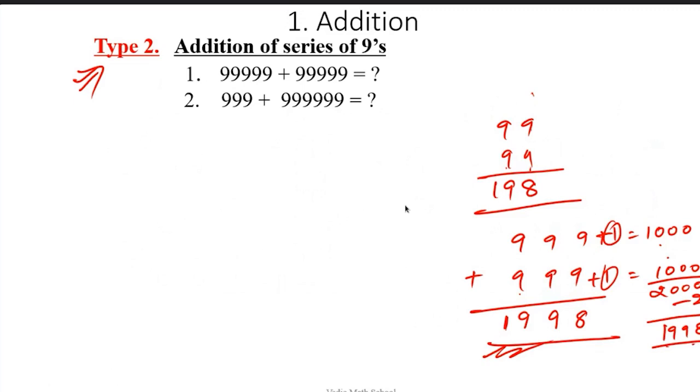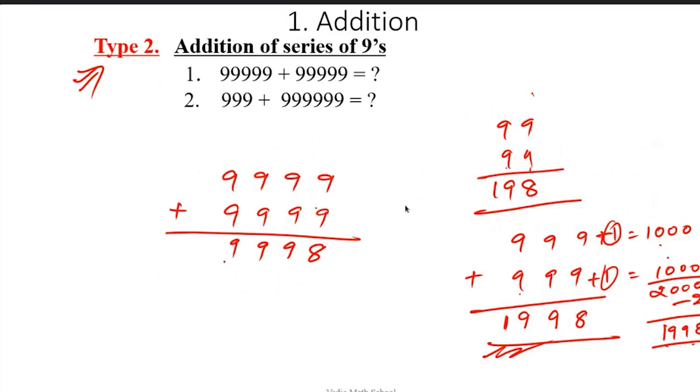Okay. Let's take one more example. Suppose there is a 4 9, and you are adding 9999. So what can I do? I know that 9 plus 9 is 18. So the first value will be 18 and the rest of the values will be 9. Why? Because all of these are going to give the carry. And at the last is 1.